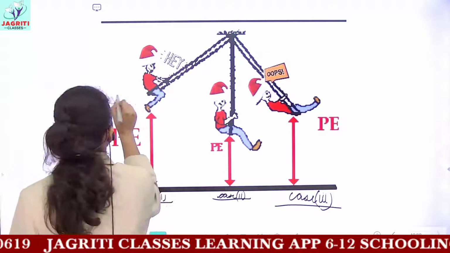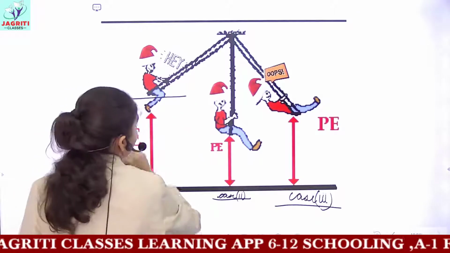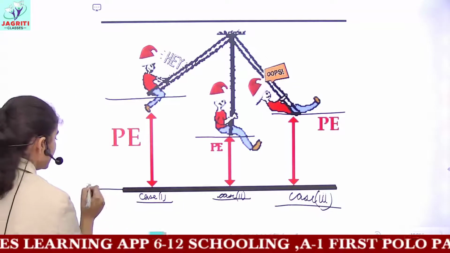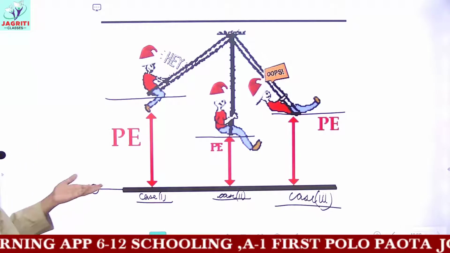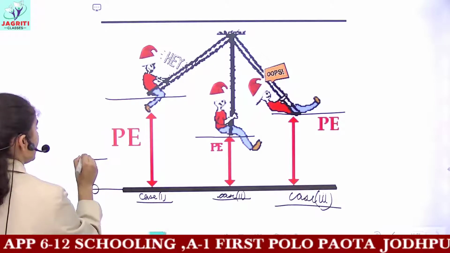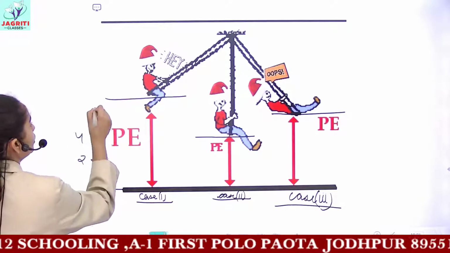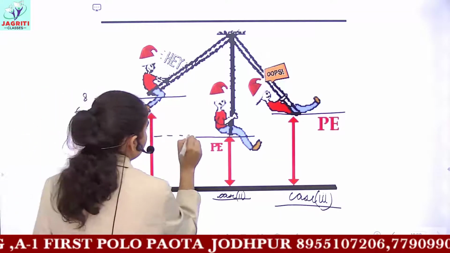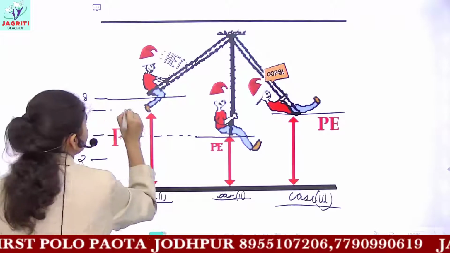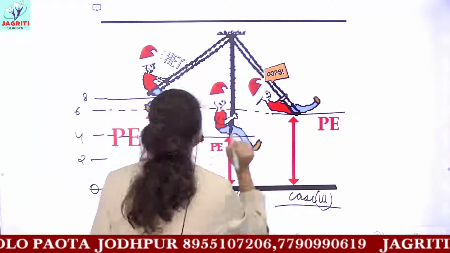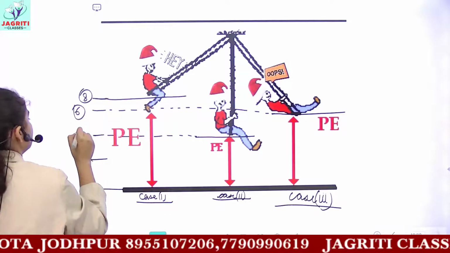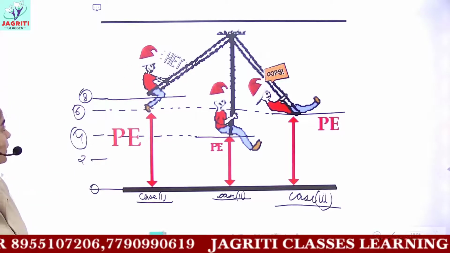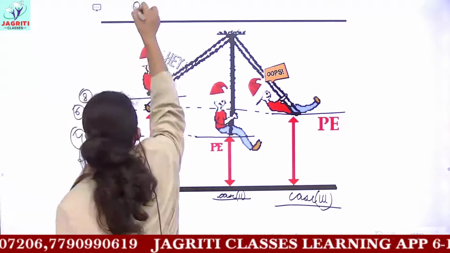Let us consider the position here. If I mark a scale here, this is the position 0, that is on the ground. Then let's suppose you have 2, then 4, then 6, and here it is 8. So this 4 represents this line, approximately the 6 represents this line, and 8 represents the first case, case 1. So in this you have to calculate the potential energy.